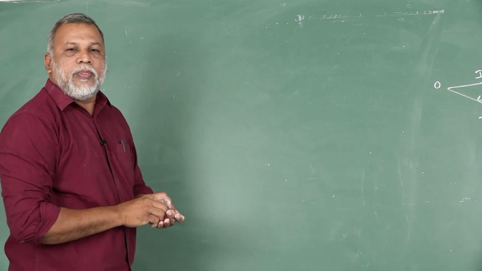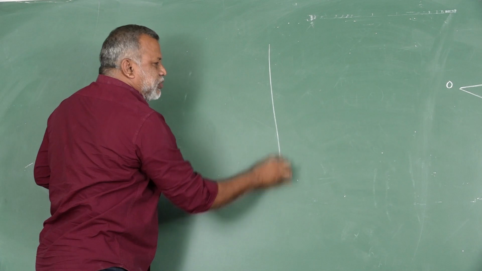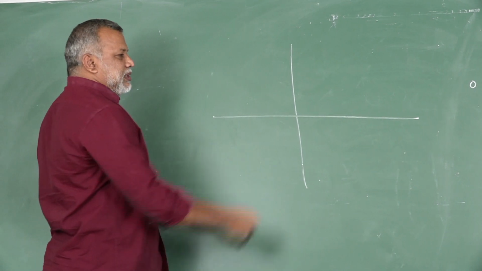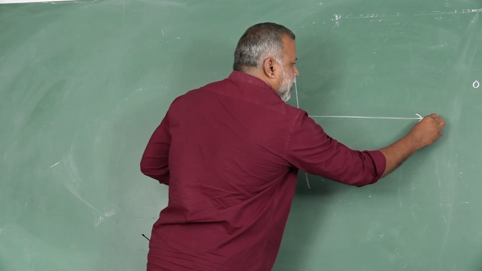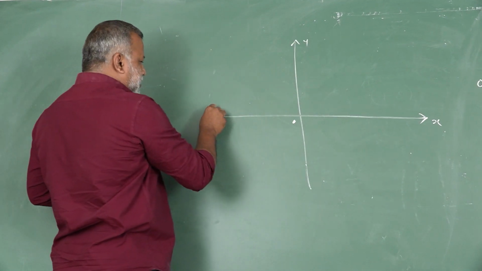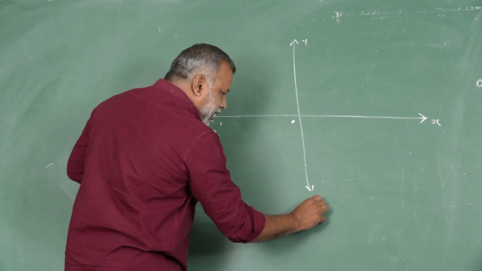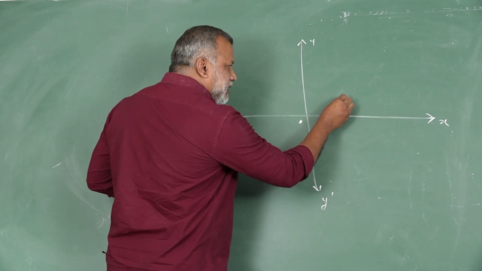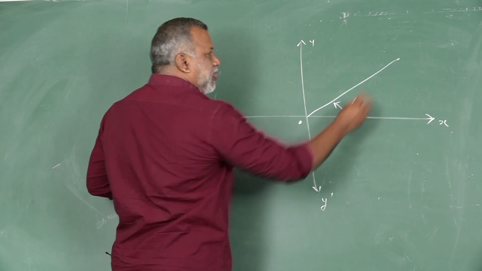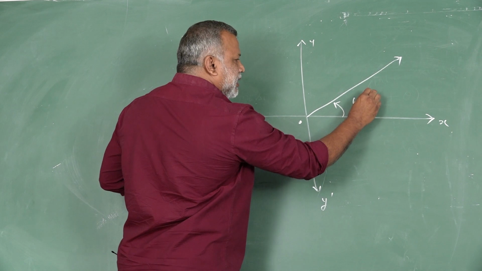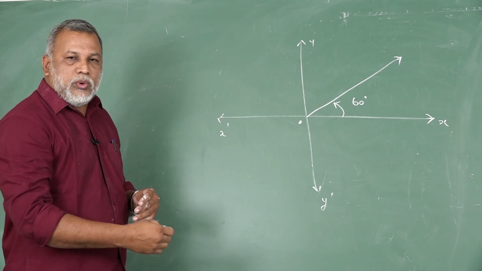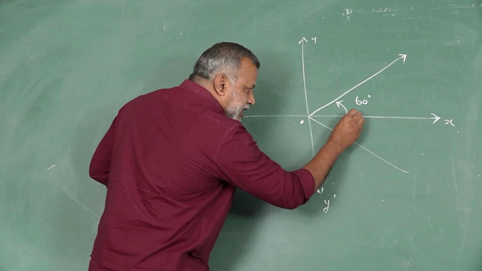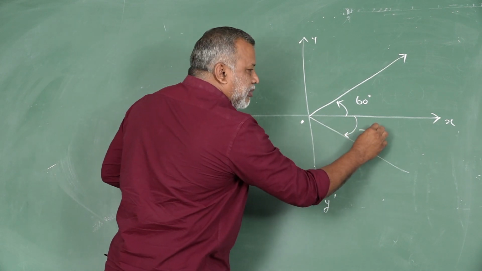Now listen once again. From your 10th standard, you know the basic trigonometric ratios. Consider this: origin, x-axis, y-axis, x dash, y dash. Here, see the rotation. I am going to rotate a ray by 60 degrees. So this is 60 degrees. Consider this is positive 60 degrees. Now, where are we going to plot negative 60 degrees? See the same one. From here to here, this is minus 60 degrees.